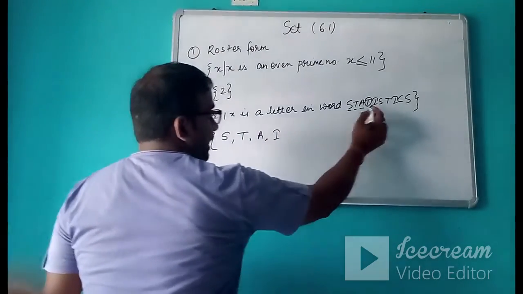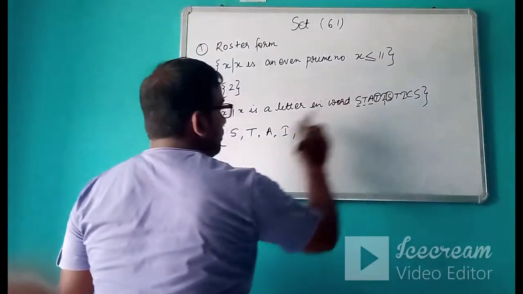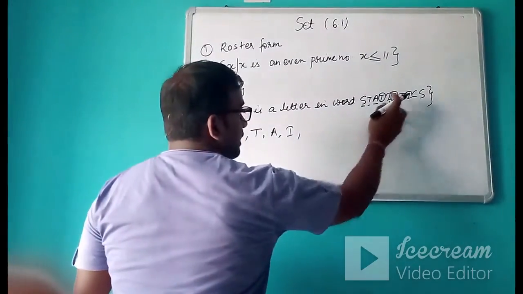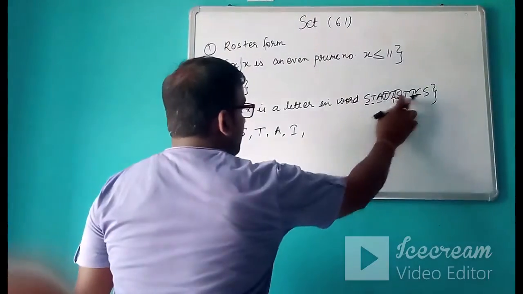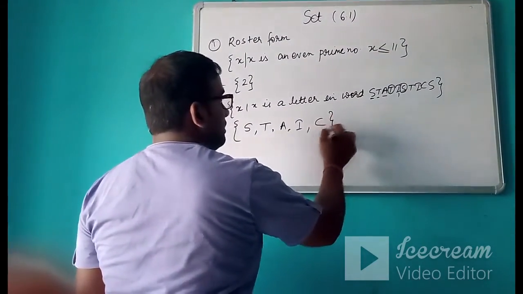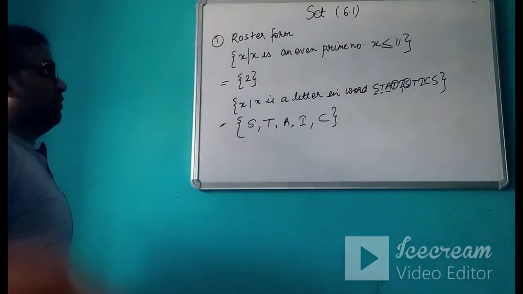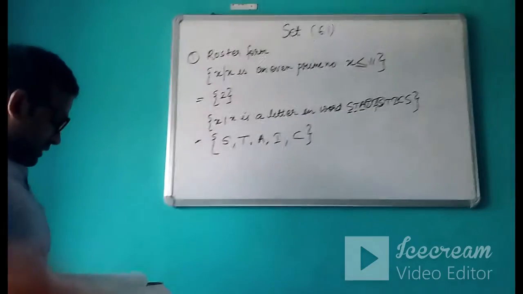Now we will write I, then we will not again write this S because S is already written. Then again we will not write T, then we will again not write I. What is left? C. So you can see I have not written the repetitive elements. I have only written the distinct elements in this set.